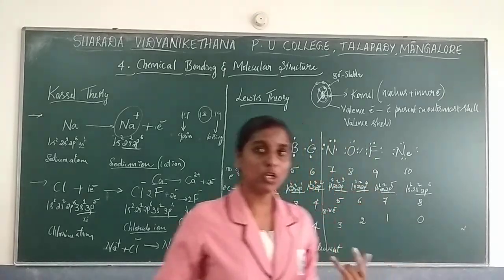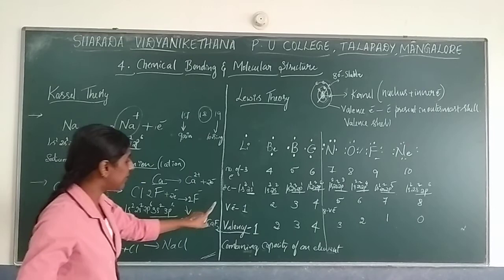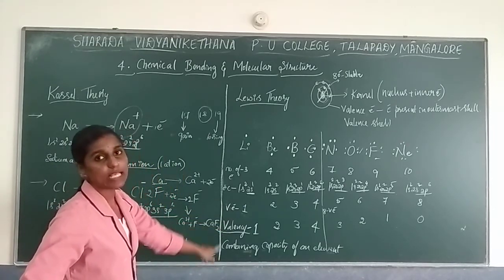So by seeing the Lewis dot structure, we can identify the valence electrons as well as the valency.